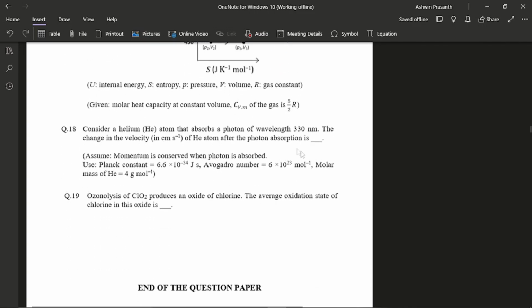This one also, I took some extra time because I forgot to convert the unit, like atomic mass 4 grams. I forgot to write it as 4 into 10 raised to minus 3. Because of that, I spent extra time here, but otherwise it was actually a very easy question.